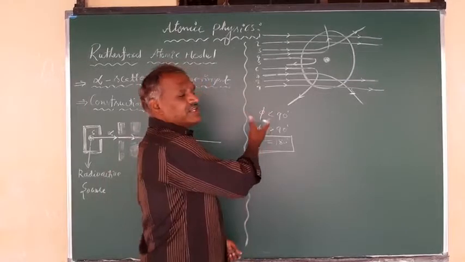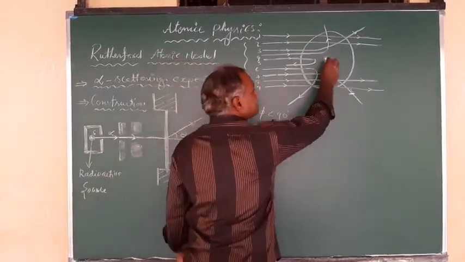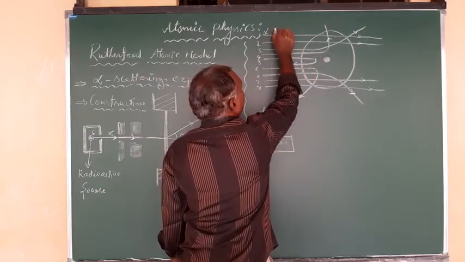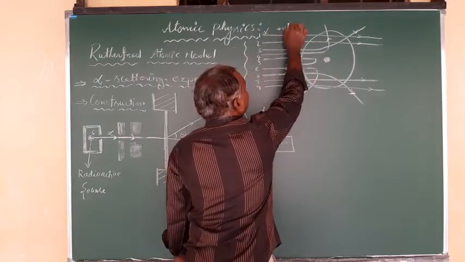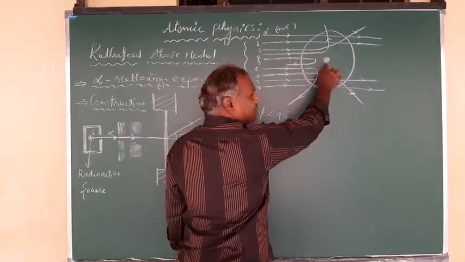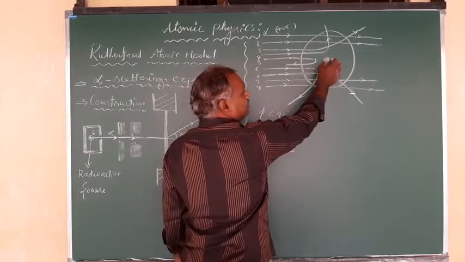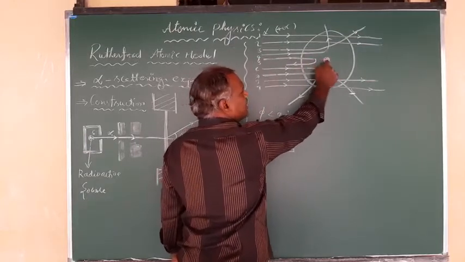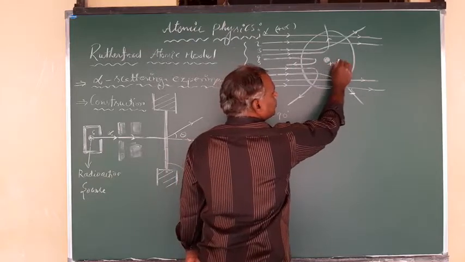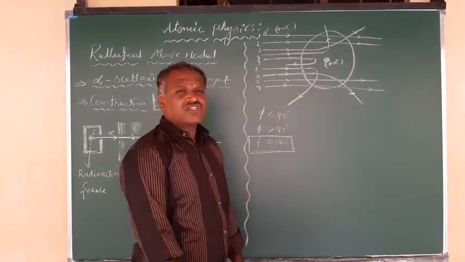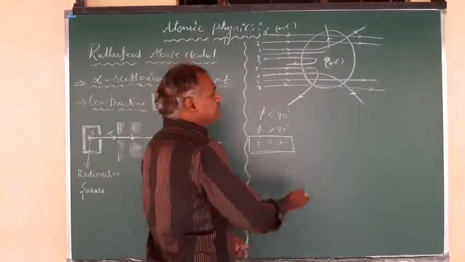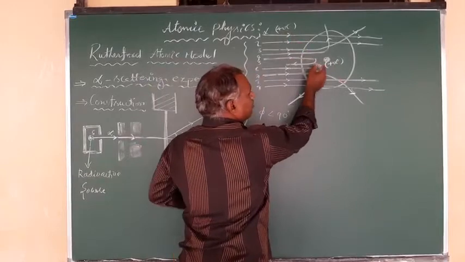Why does it retrace back? Because some other particular matter is already there. These are alpha particles, and an alpha particle is a positively charged particle. When a positively charged particle moves towards the center of the atom, it retraces back without making contact, which means there must be a positive charge there. A positively charged matter exists at the center of the atom, because this positive charge and the positive alpha particle repel each other.